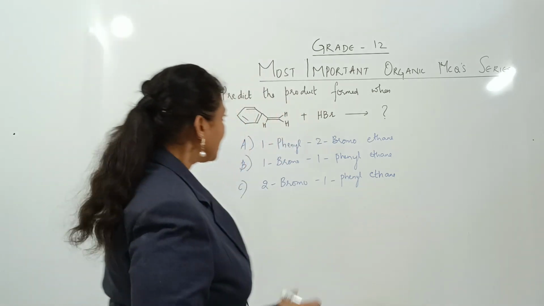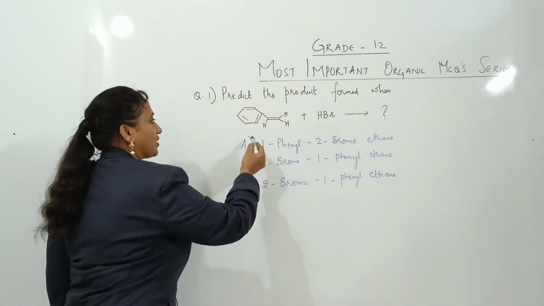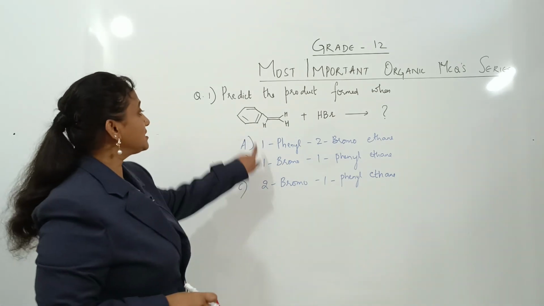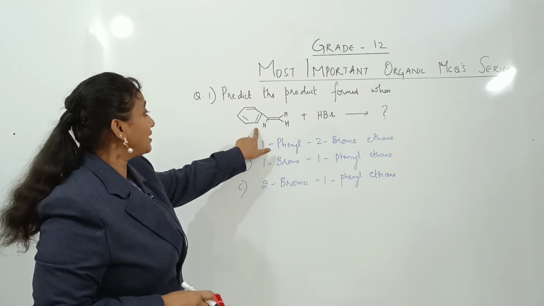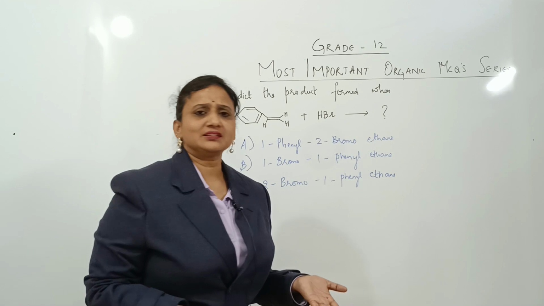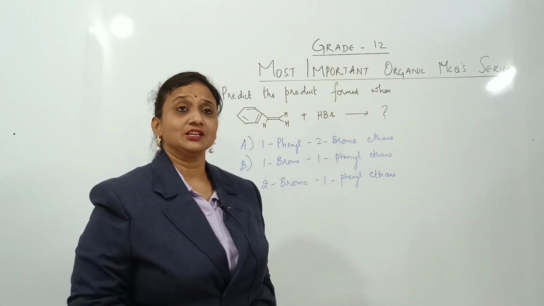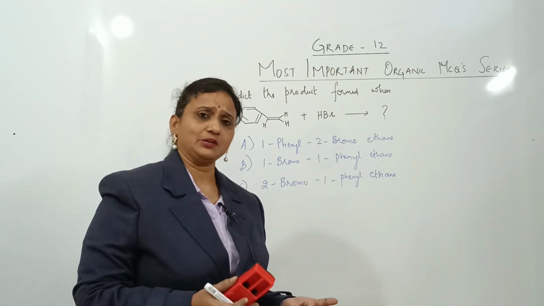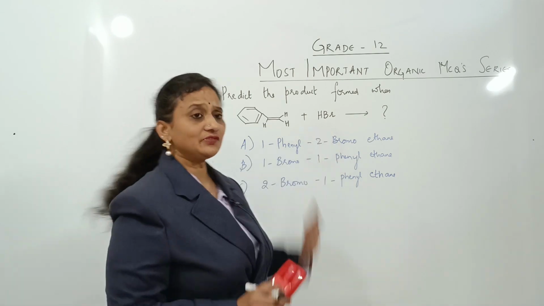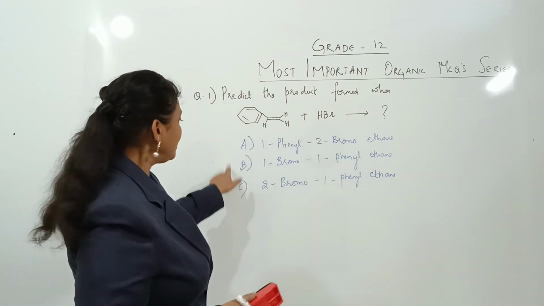The question given to me is, predict the product formed when, they have given me one reactant. When you see, it is 1,1-phenyl-ethene. So the reactant is given. It is reacting with halogen acids, HBr. Let it be HI, let it be HBr, not a problem. So it is reacting with a hydrogen halide. And what are the products formed? They have given me 3 options.